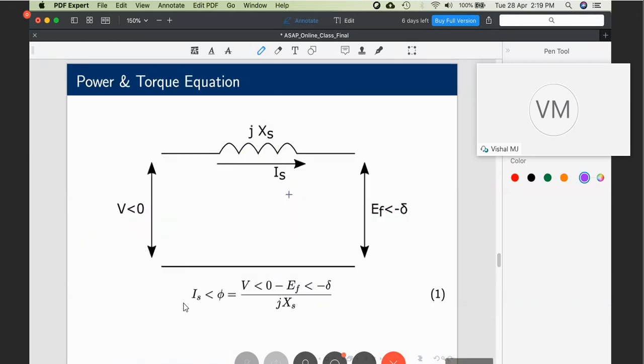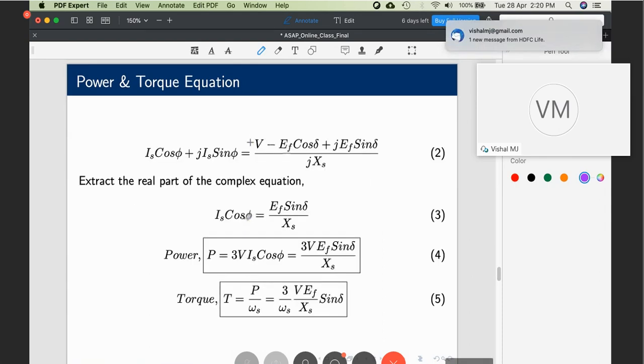Now the equivalent circuit we have seen earlier. What is the angle? Angle phi is there, which is the power factor angle between voltage and current. Cos phi will give you the power factor. So just the mathematical equation of that. If you elaborate it, you can do it yourself in your book.